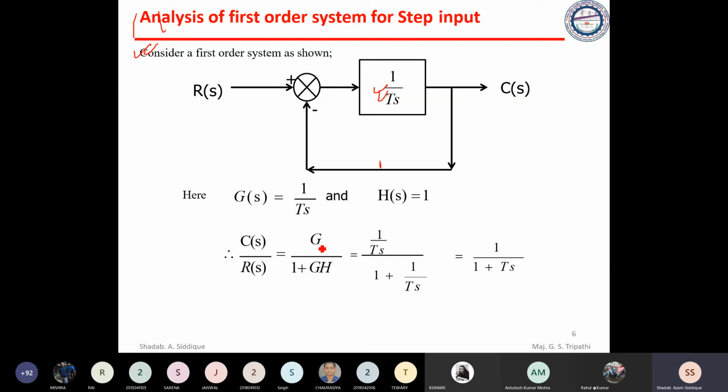So we take G divided by 1 plus G, where G is this one and H is this one. We got C by R equal to 1 divided by 1 plus Ts. That is the transfer function, where T is the time constant given here.